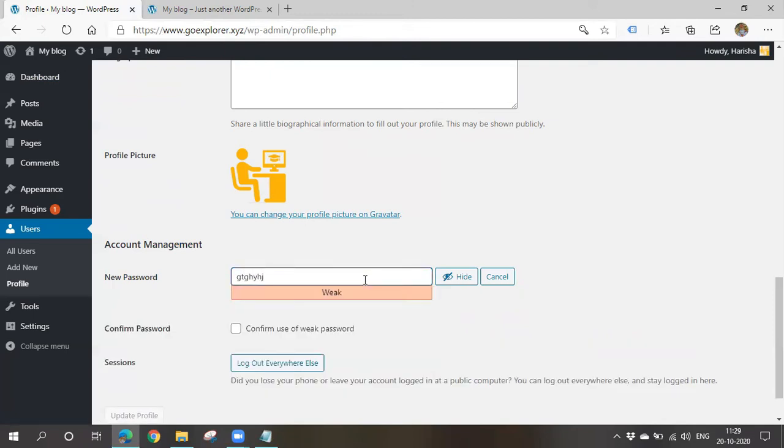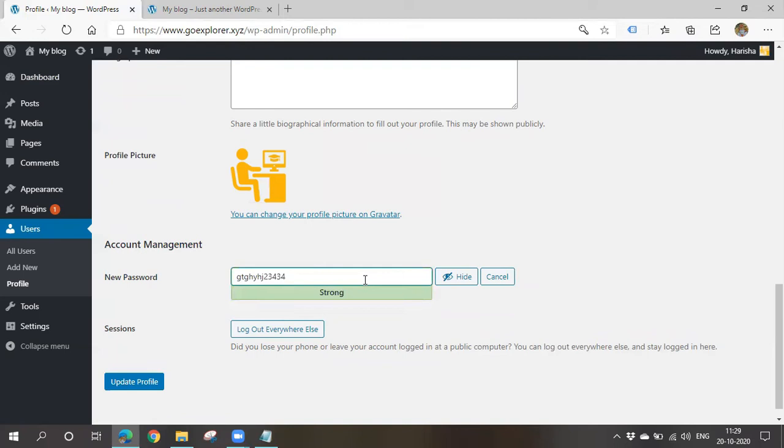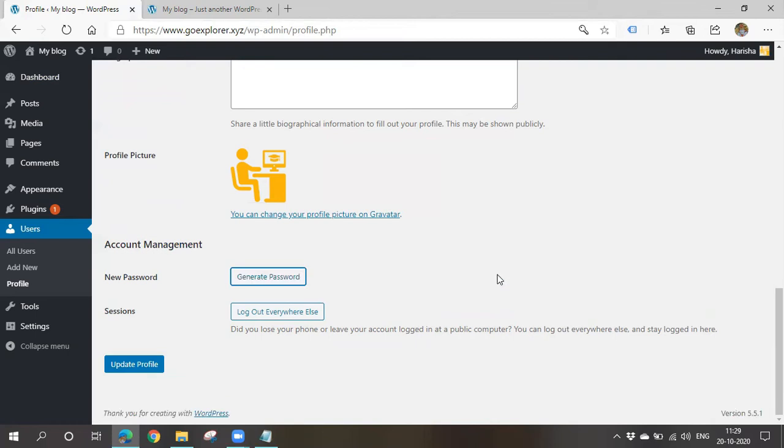It will say whether it is strong or weak. After giving your password, please click on update profile. Once you click on update profile, your password will be updated. This is how you have to change your password. Any doubts regarding this?